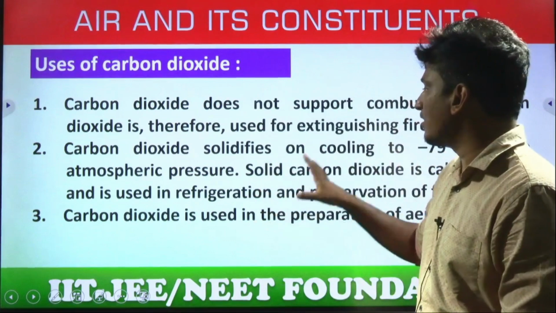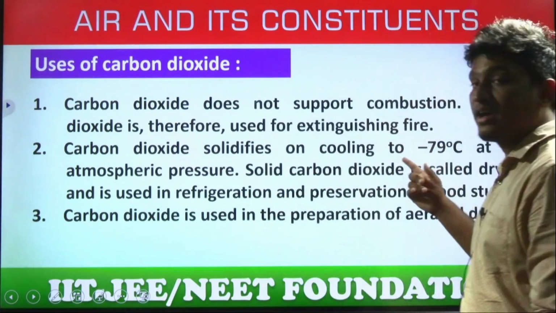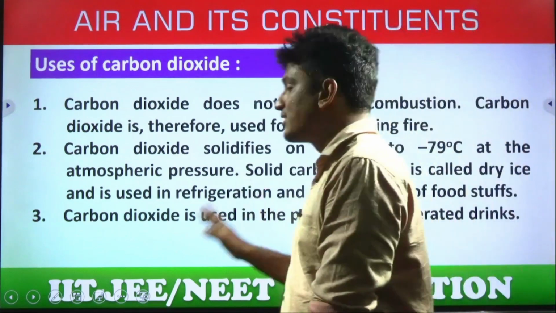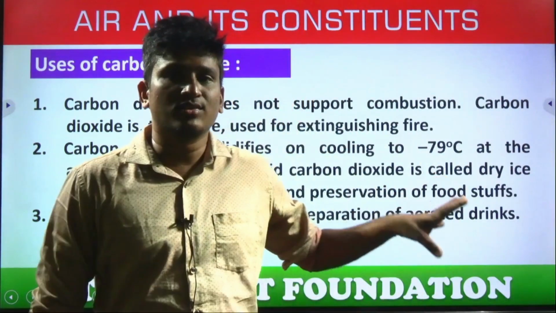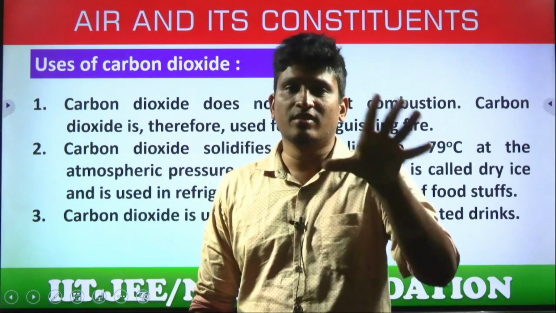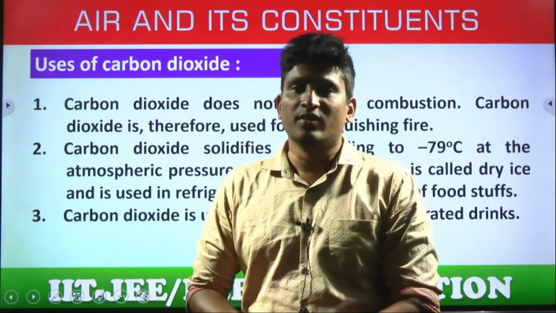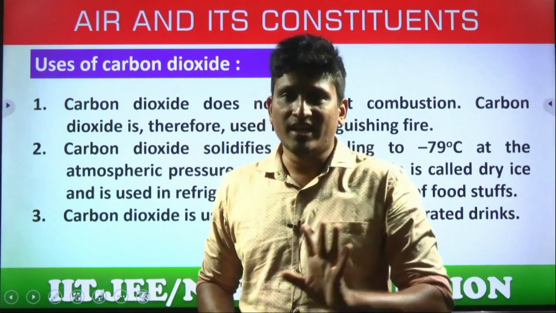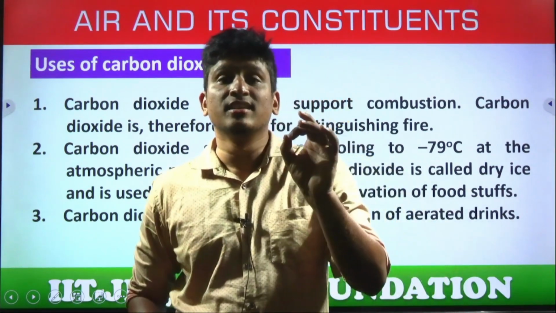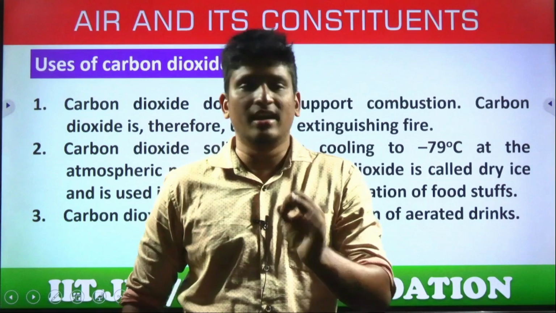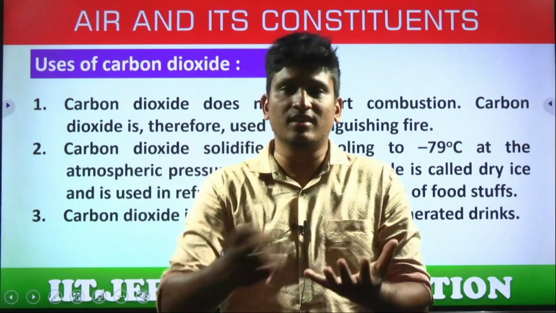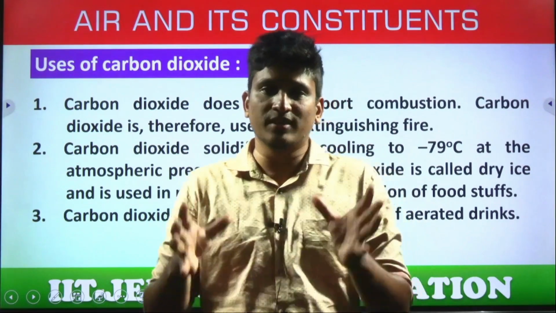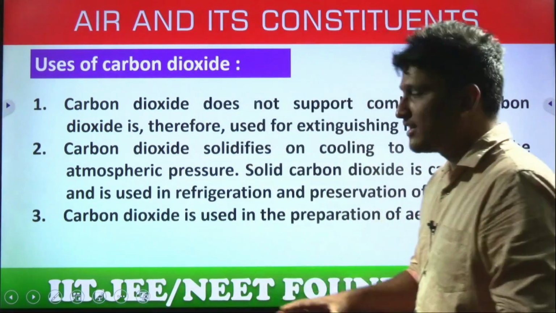Carbon dioxide solidifies on cooling to around minus 79 degrees Celsius at atmospheric pressure. Solid carbon dioxide is called dry ice. Students, if you order ice cream from some company brands, you'll get some ice cube kind of thing, right? What is it made up of? Dry ice only. That is not normal H2O ice. That is solid carbon dioxide. It suddenly vaporizes, yes or no? You can see the white fumes coming out of it. So that is dry ice, mainly used to maintain their cooling.